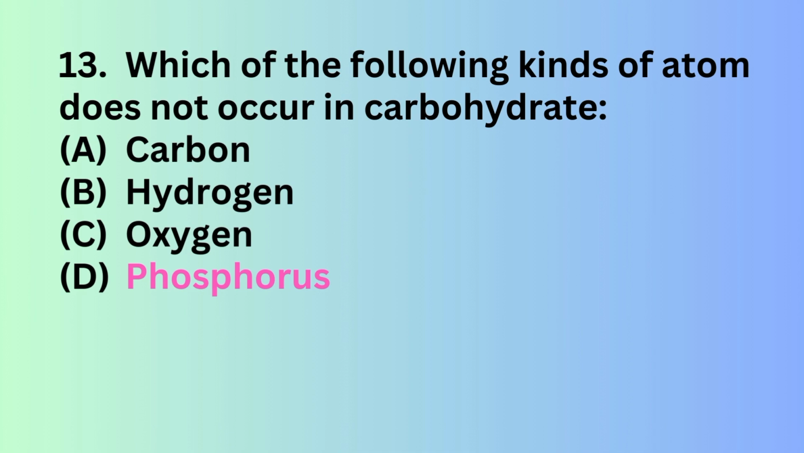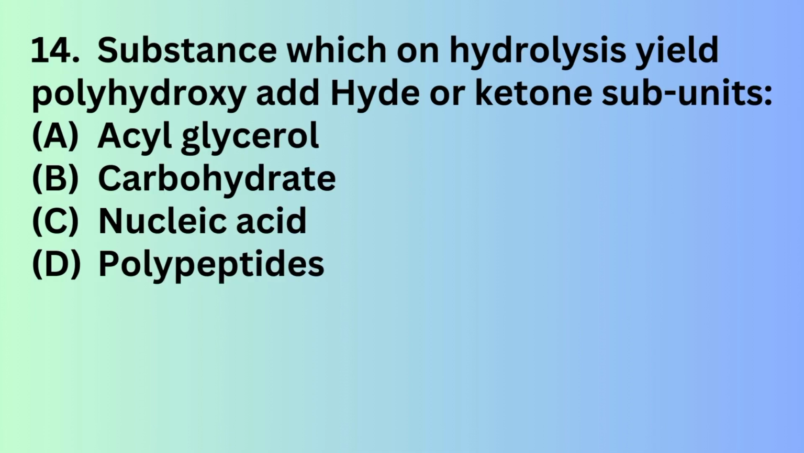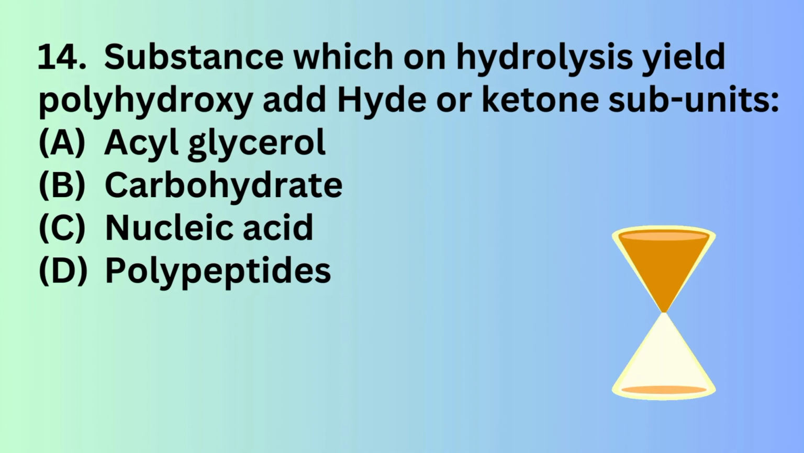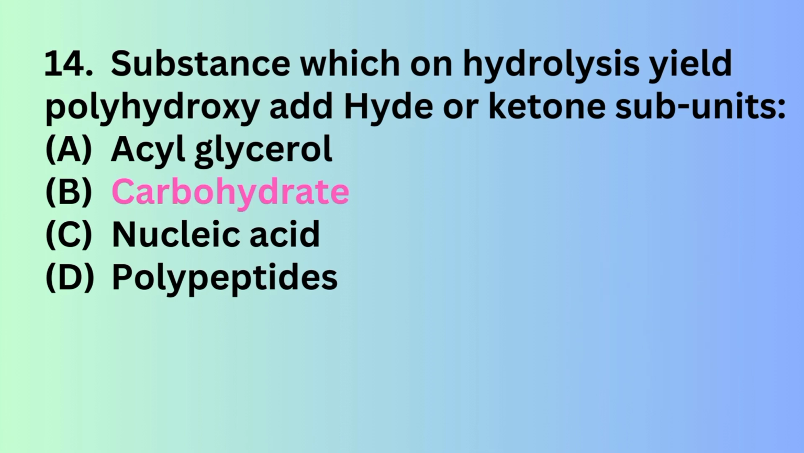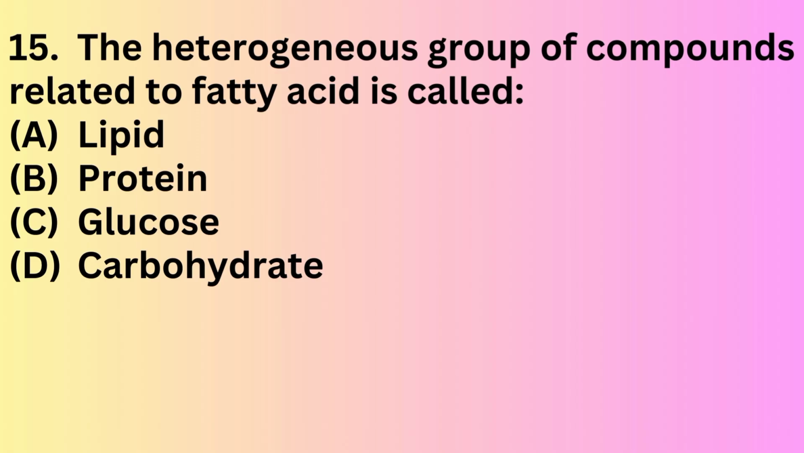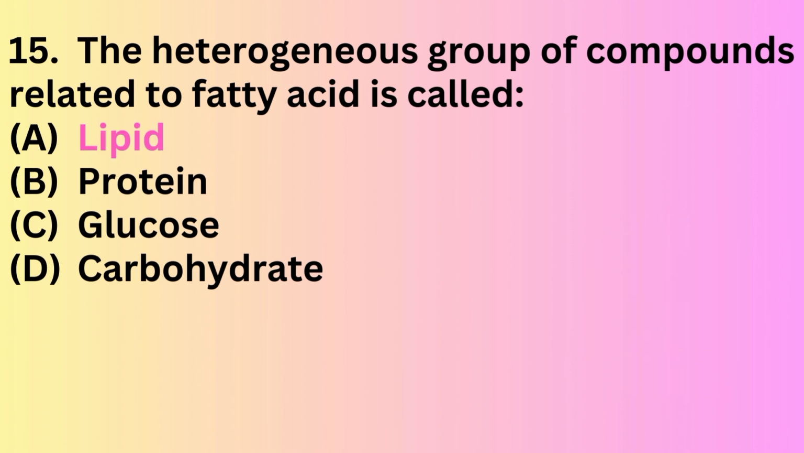Question number 14. Substance which on hydrolysis yields polyhydroxy aldehyde or ketone subunits: option A, acyl glycerol; option B, carbohydrate; option C, nucleic acid; option D, polypeptide. The correct answer is option B, carbohydrates. Question 15. The heterogeneous group of compounds related to the fatty acid is called: option A, lipid; option B, protein; option C, glucose; option D, carbohydrate. The correct answer is option A, lipid, which is the heterogeneous group.